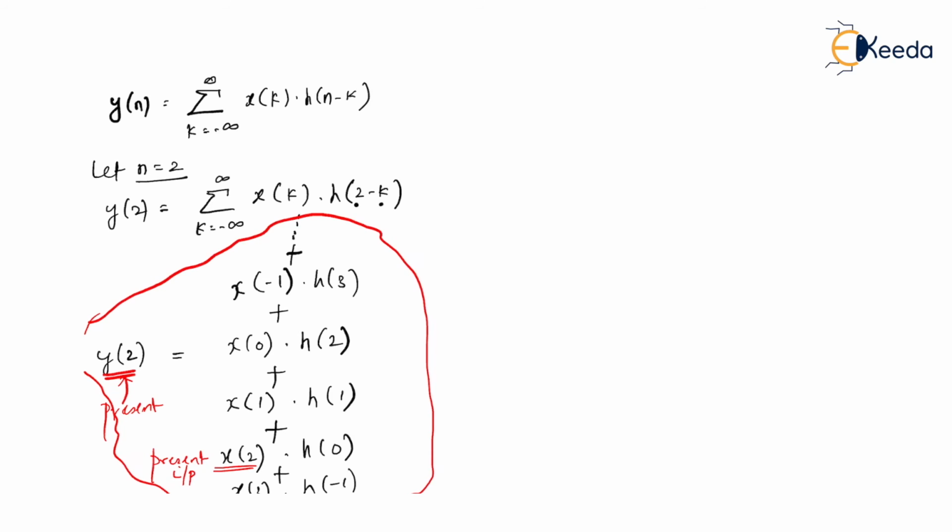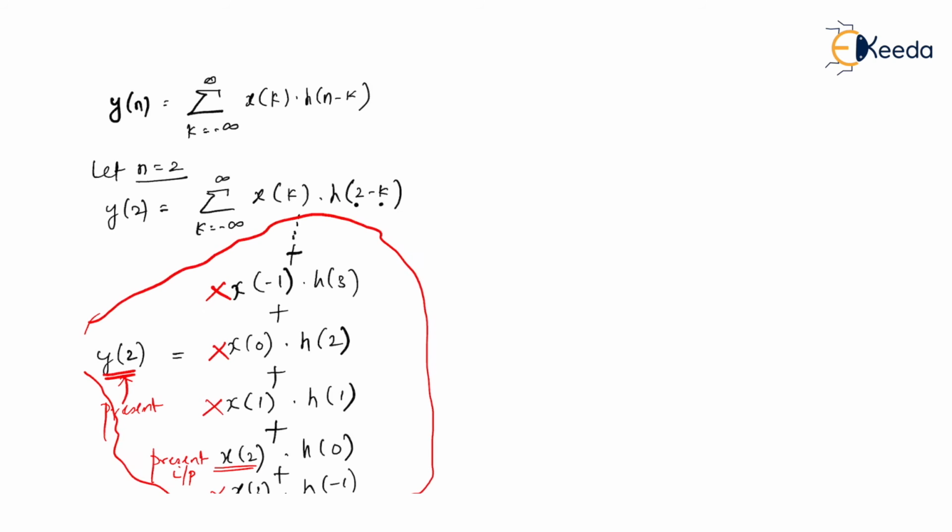It means output and input must be seen at the same instant value. That y of 2 should not depend on x of 1, because x of 1 is a past input. In fact, x of 0 is also a past input, x of minus 1 is also a past input, and x of 3 is a future input.